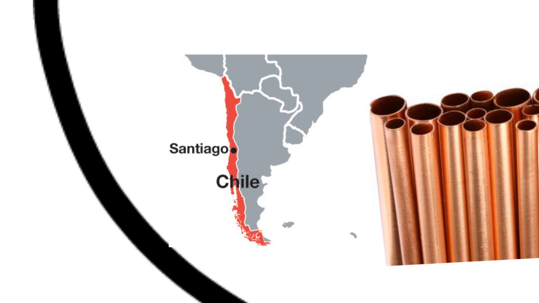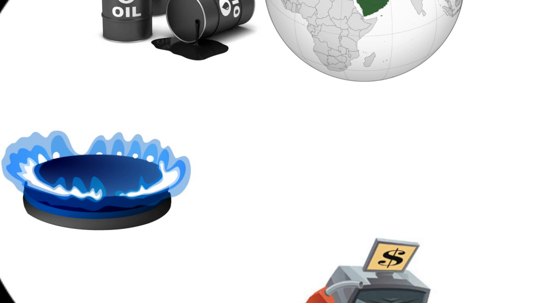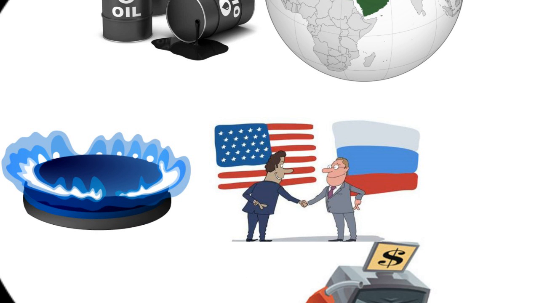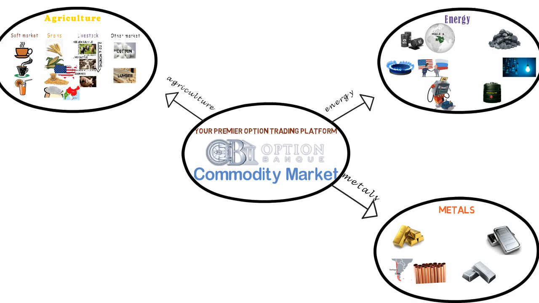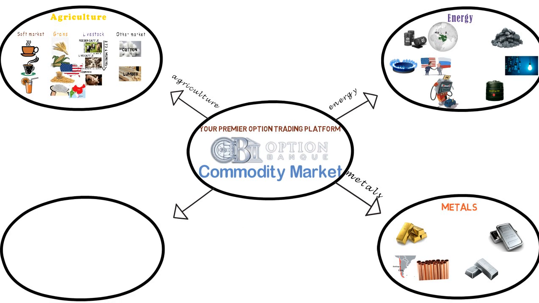The mineral-rich soil of Chile has helped this country take the top spot in terms of copper output. Half the world's oil reserves are located in the Middle East, while US and Russia are the big guys in the natural gas market. As you can see, commodity production depends on climate and geology in specific locations.